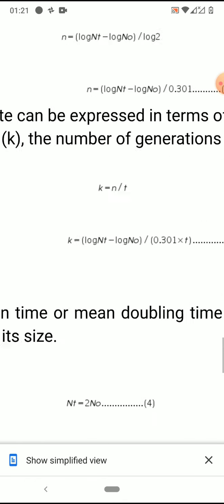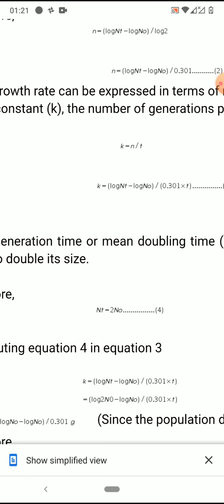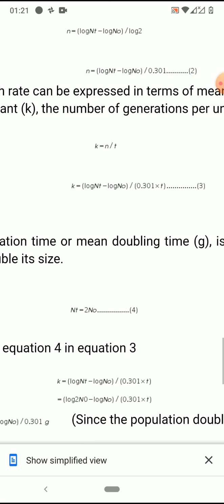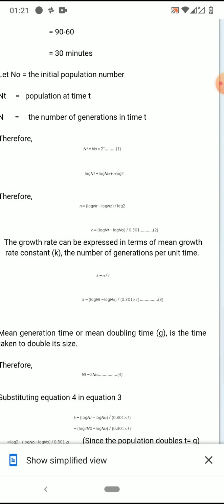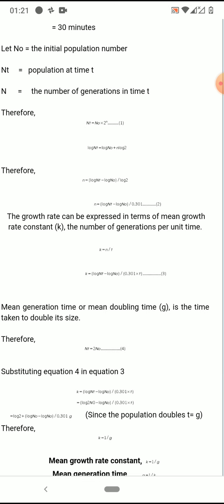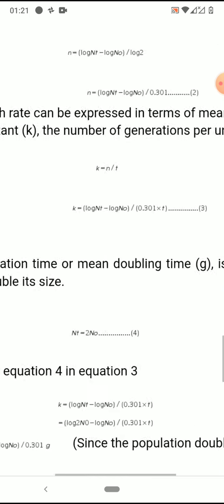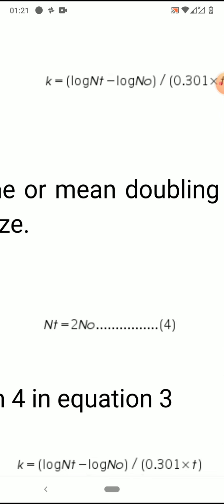So now we already know nt equals 2 n0, for example, when the time is taken to double its size. So why are we taking it as 2 n0? Because it is getting doubled. If one cell is becoming 2 cells, then naturally nt will be 2 into n0.